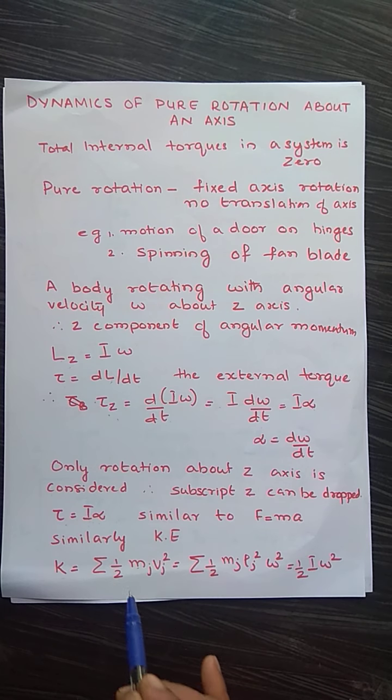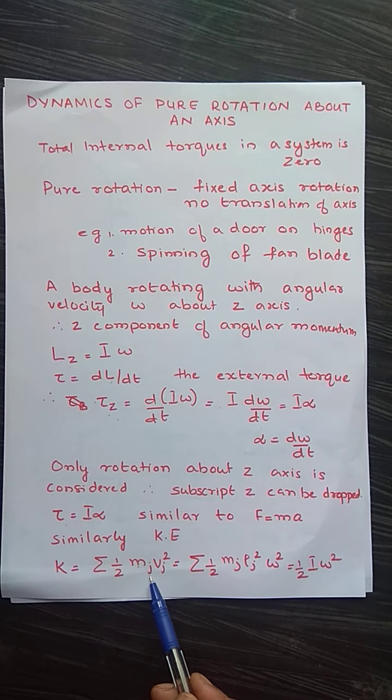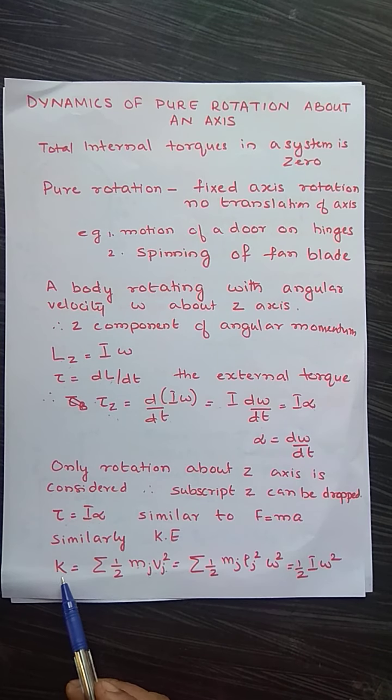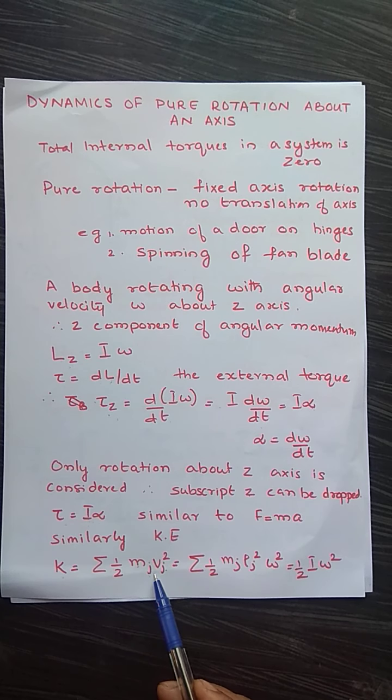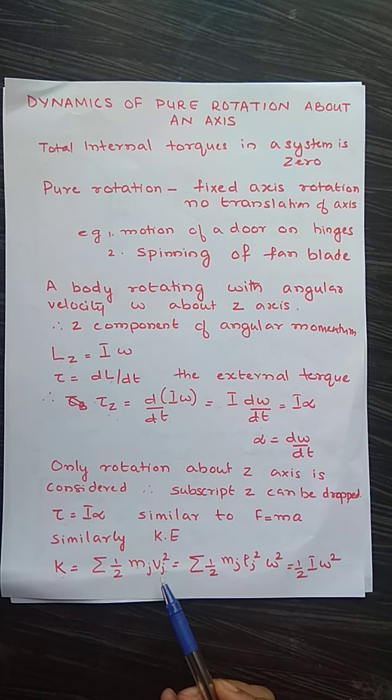We are considering the individual particles of which the object is made: m1, m2, m3, etc. The whole total will be the total mass M. So one such small particle, the jth particle, which has velocity vj, has kinetic energy half mj vj squared. Like that we have to sum over all the particles, so the total kinetic energy will be the sum over half mj vj squared.